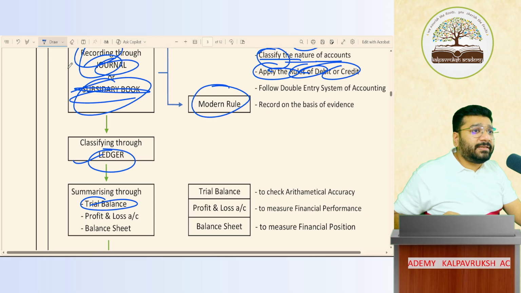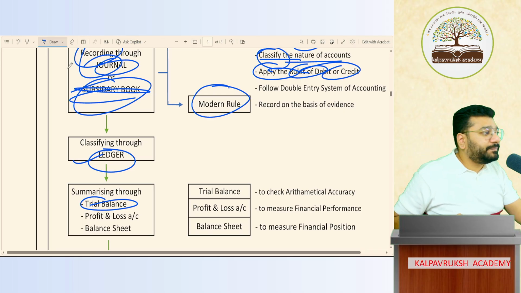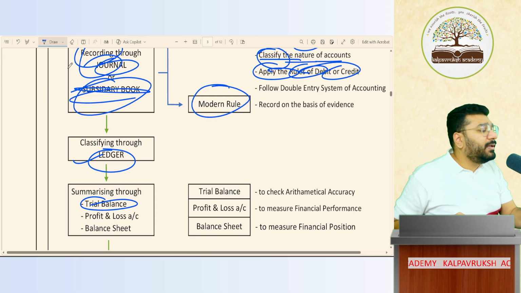Okay, fantastic. So if any of your friends want to join, this is the time they can hop in. Once I complete journal, ledger and trial balance, even if they want to come and join, I will give admission. I have no problem. But without basics, if they come and sit at the advanced level topics, they are screwed. So one last time, keep your friends informed about the classes. If they want to join, this is the last opportunity. Once these 15 classes are gone by, I'll still give admission if they want, but they will struggle.